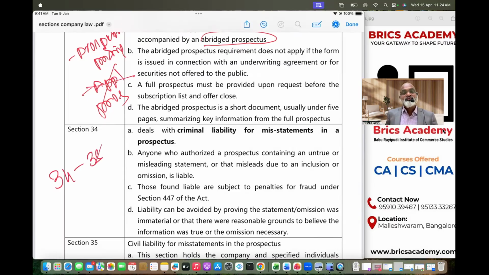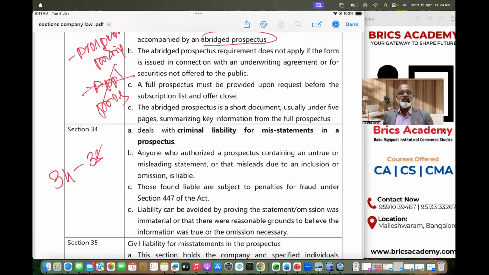These sections are related to punishment for misstatement and misleading information given in the prospectus. Whenever a company gives a prospectus, it is basically a document issued by the company when it wants to raise money from the public. The document is called a prospectus. We earlier studied the types of prospectus as well. So 34 to 37 is actually related to punishment.